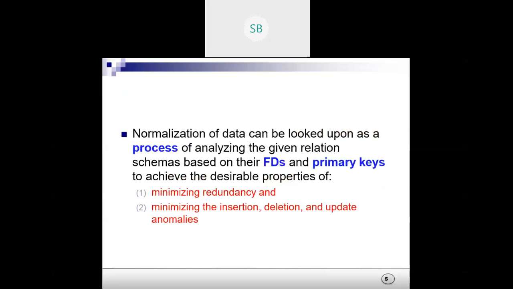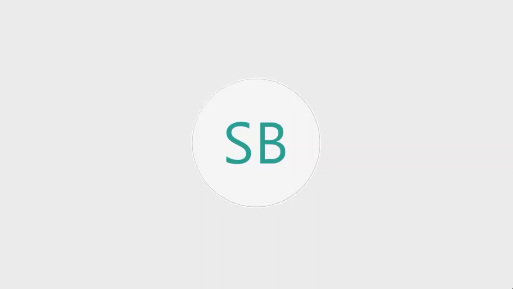In normalization, we have to minimize the redundancy. We'll discuss what minimizing redundancy is, and also minimizing the insertion, deletion and update anomalies. So this is an example of minimizing redundancy. Here you can see a table employee department where you have employee name, SSN as the primary key, then birth date, then address, department number, department name and department manager SSN. But here you can see in the table redundancy is there. Redundancy means duplicate values.